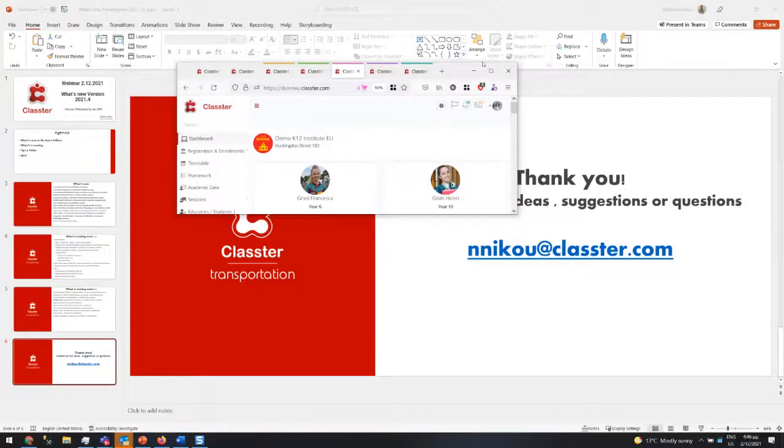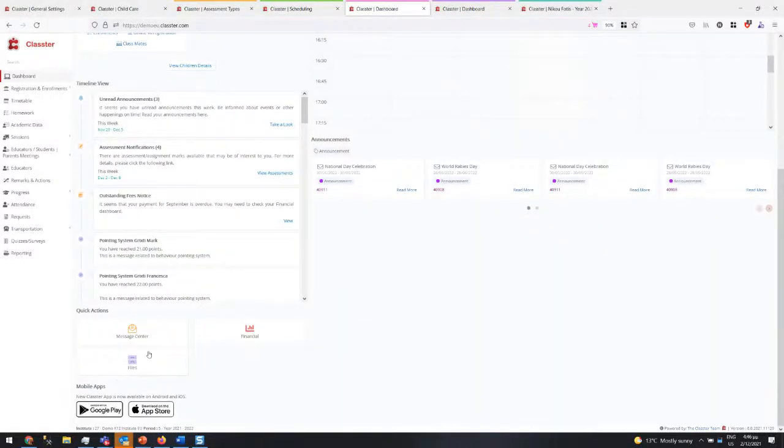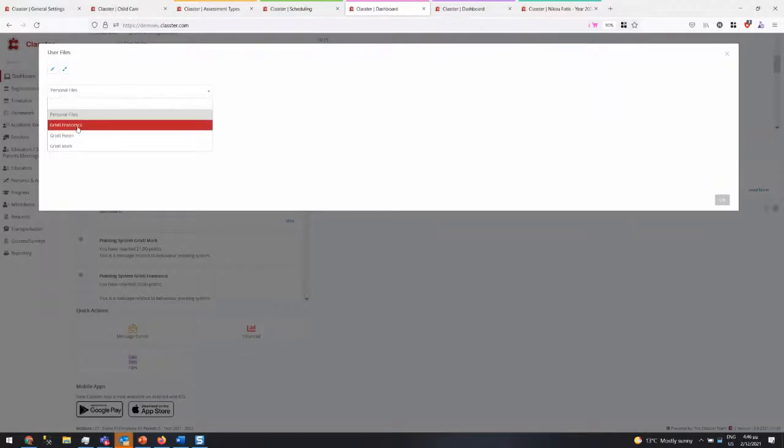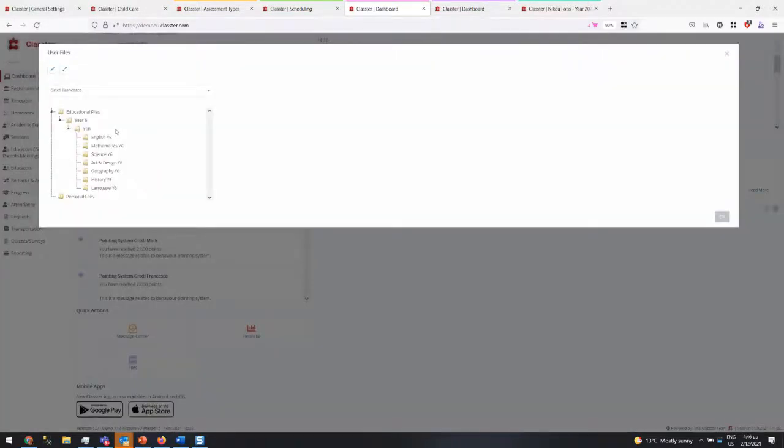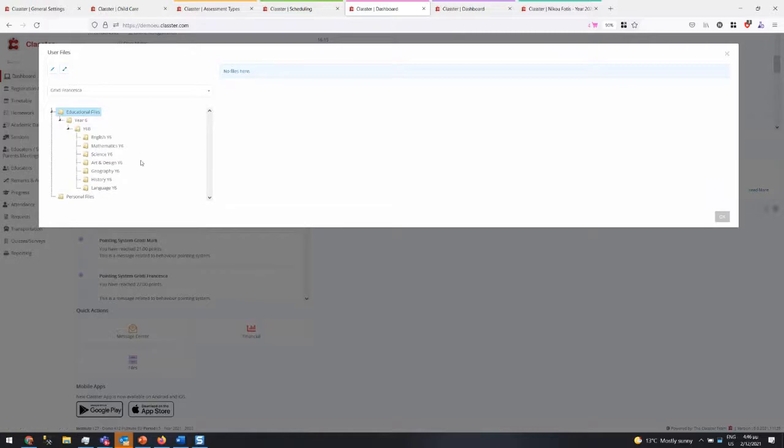Yes, a menu for files. Yes, that is something that we will definitely do. For the time being, I suppose you know that, but let me describe in case you don't. There's this files button here. Per user, we can see all the different files from all different areas. Personal files of the student here, I'm a parent, the personal files of the student, and educational files from classes, from groups, and so on.